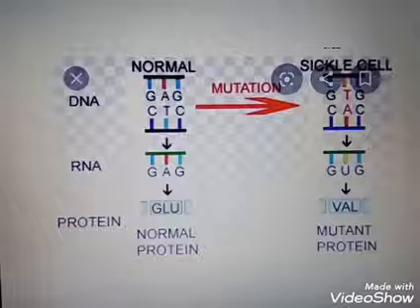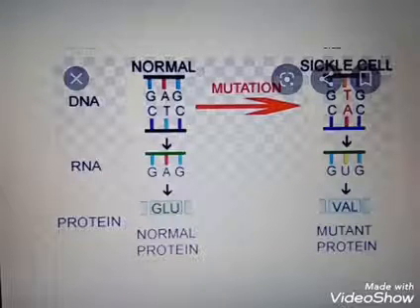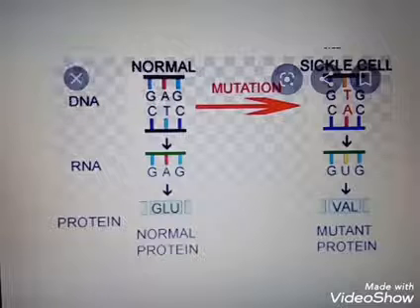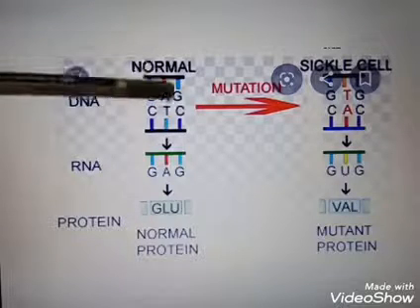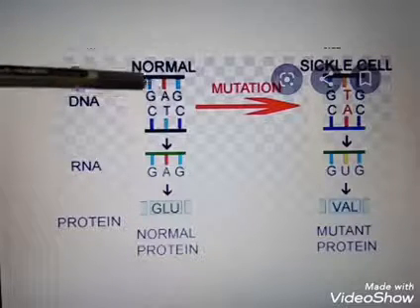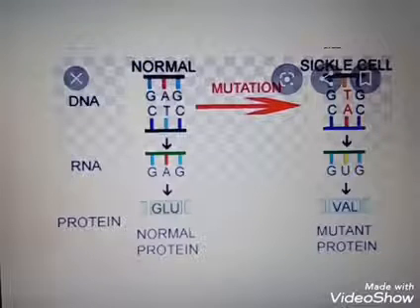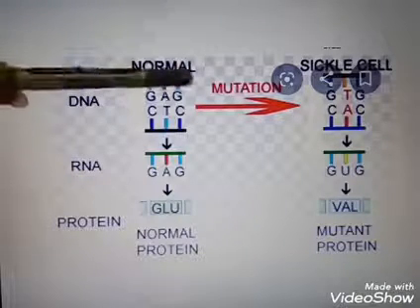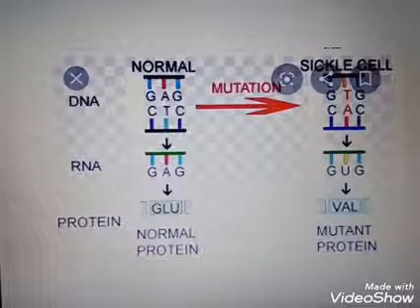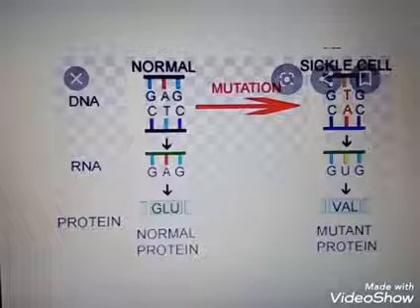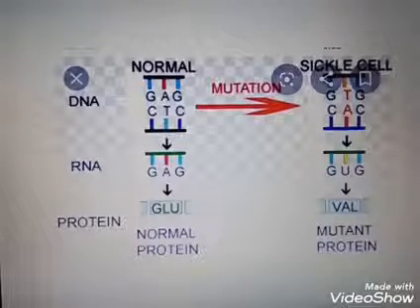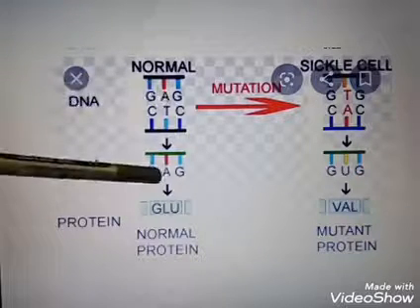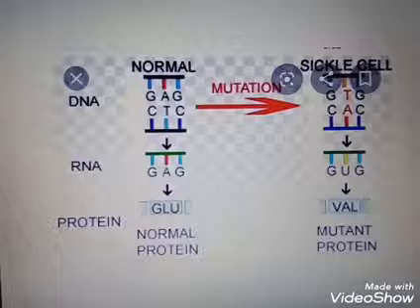So in DNA, corresponding to GAG, it produces CTC, because the complementary nitrogenous bases of GAG are CTC. Instead of G, C is forming, A for T, and G for C. In case of RNA, instead of C, G is forming, for T, A is forming, and for C, G is forming.